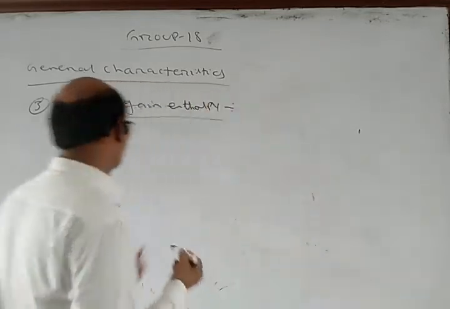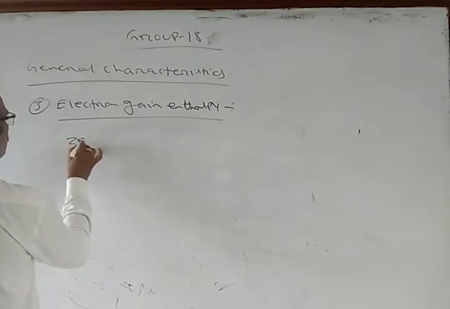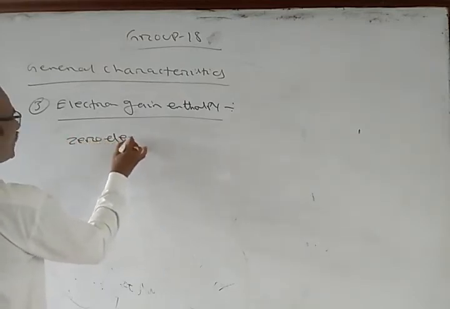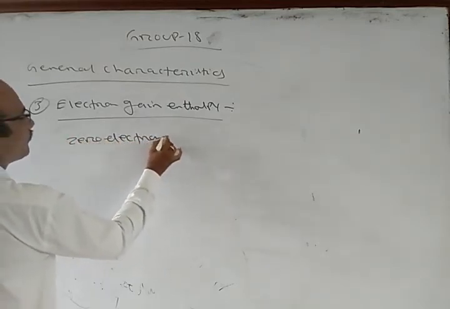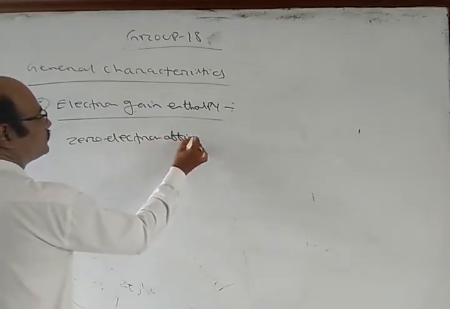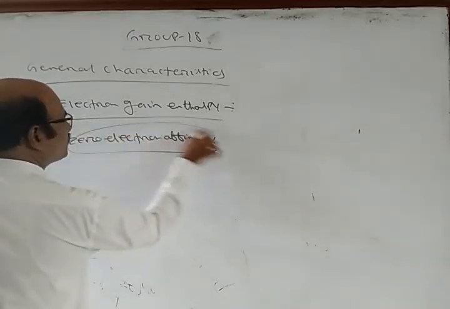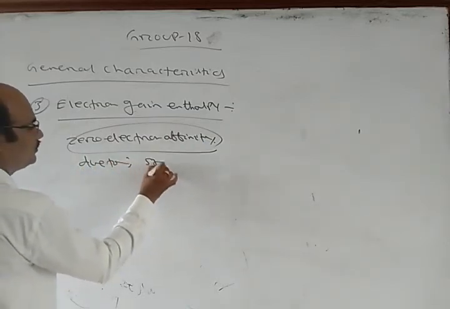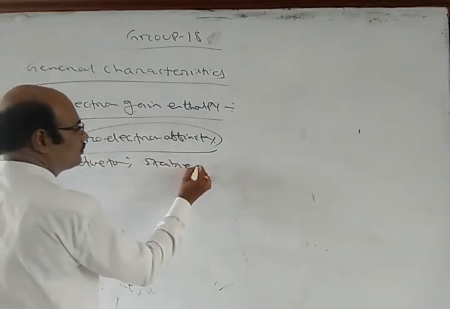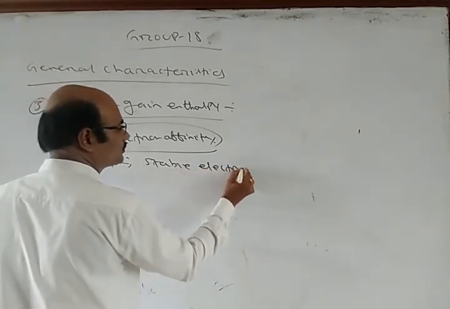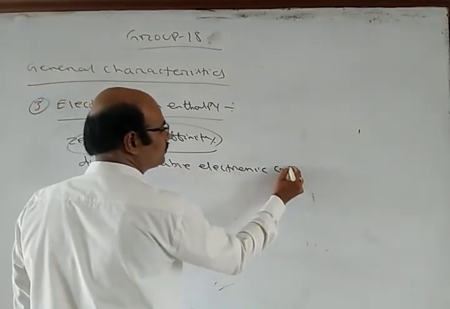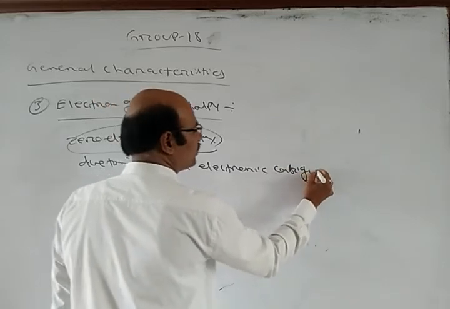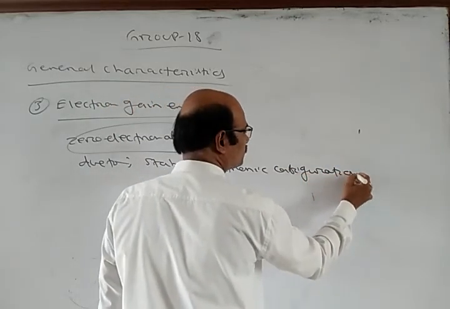So 0 electron affinity. Due to what? Due to the stable electronic configuration.